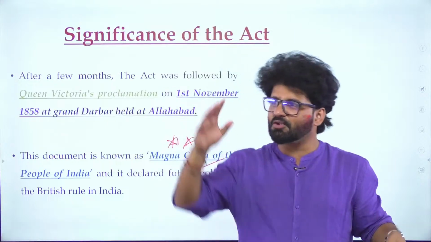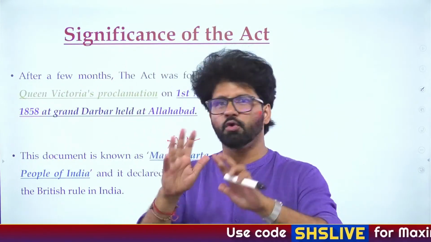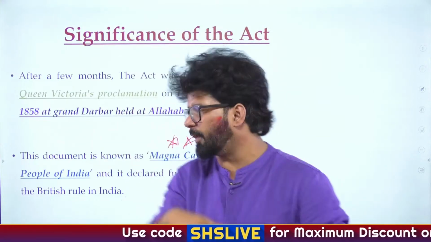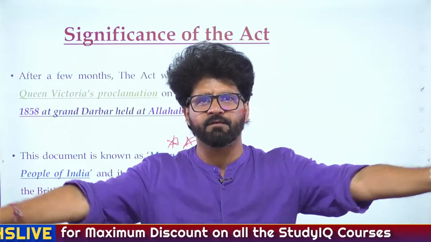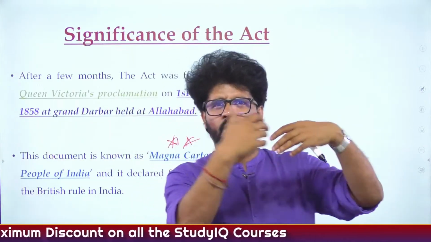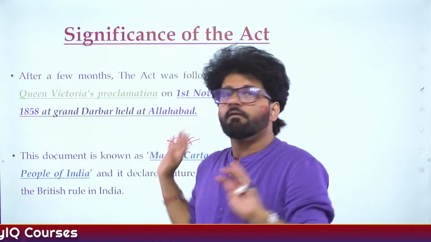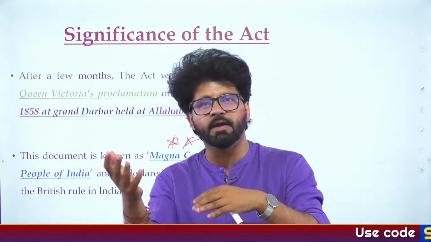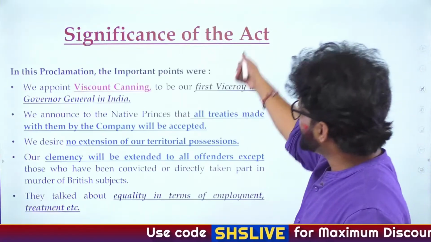That is also one of the theories you may have read about Congress, the safety valve theory of A.O. Hume, Allan Octavian Hume. We'll talk about it later on. So the Magna Carta was just to reassure people: we won't interfere in your religious affairs, we won't pass any more acts like sati or widow remarriage. You people do whatever you want, and we will not annex any more of your territories, provided you accept our subordination. Again, important points.